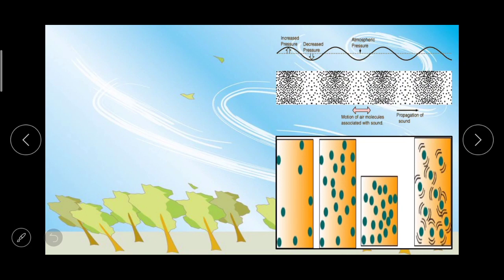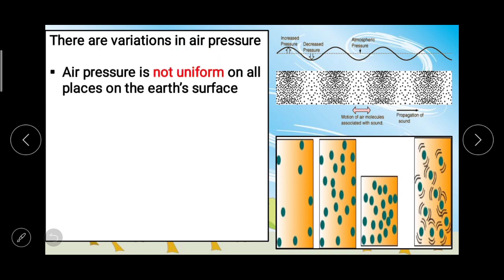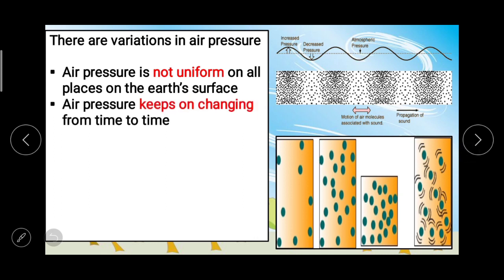There are variations in air pressure. Air pressure is not uniform on all places on the earth's surface. हर जगह पर air pressure same नहीं है, it is different. That is why we are saying it is not uniform everywhere on the earth's surface.